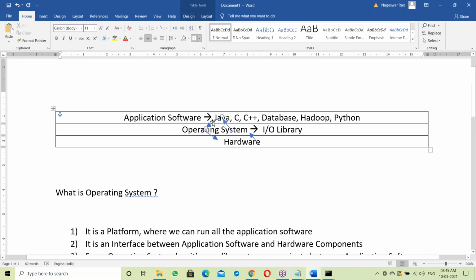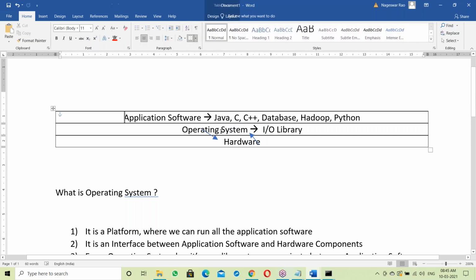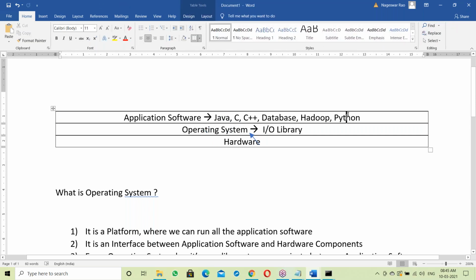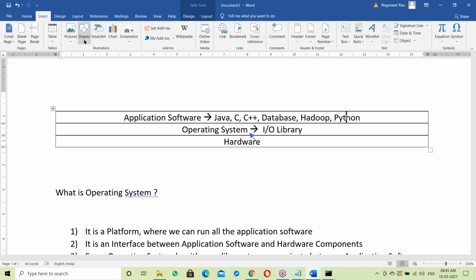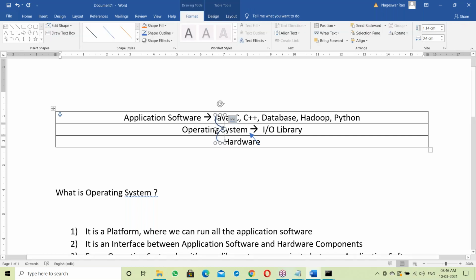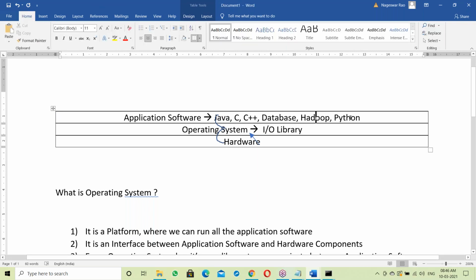Okay, fine. Next, just one more point. Suppose here a Java program or C program, maybe database, Hadoop, Python. See all these programs, first of all, link with the OS library. Only after linking do they communicate with the hardware components. All these programs have to link with the OS library. First of all, they link with the OS library, then execution starts. Once execution has started, they communicate with the hardware components.